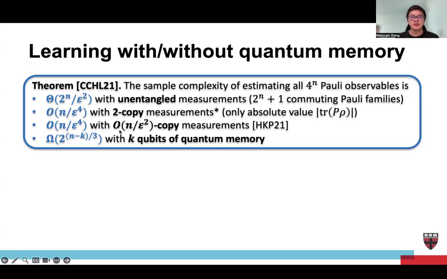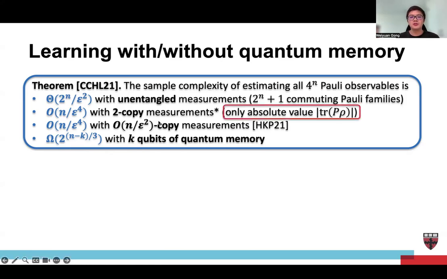And then suppose you have even stronger n over epsilon square copy measurement, then you can further estimate the signs according to HKP21. And finally, we already know a quantum memory samples trade-off, 2 to the n minus k over 3, suppose we have k qubits of quantum memory. This actually raised several open questions.